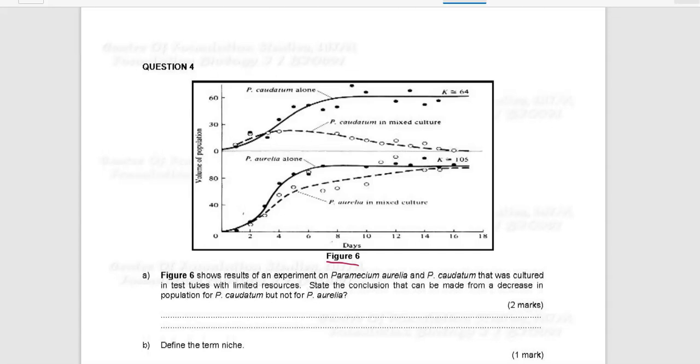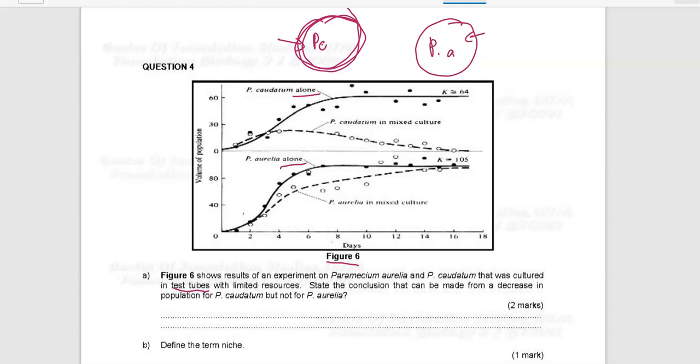Okay, so the graph that has the bold line here shows you what happens if the paramecium were grown separately, alone. So you get two petri dishes, or in this case two test tubes. You grow Paramecium caudatum in one, giving a certain amount of food and space for it to survive, and in another test tube or petri dish, you grow Paramecium aurelia with limited food and space.